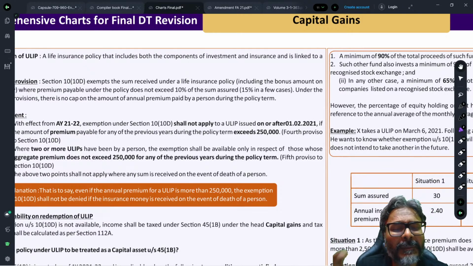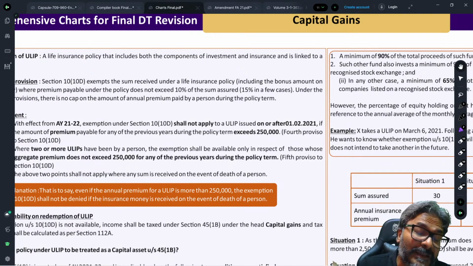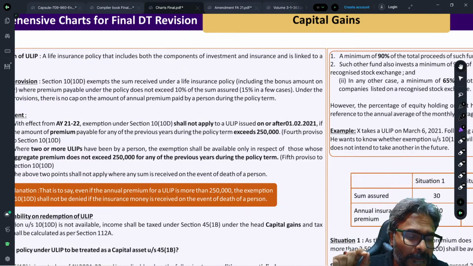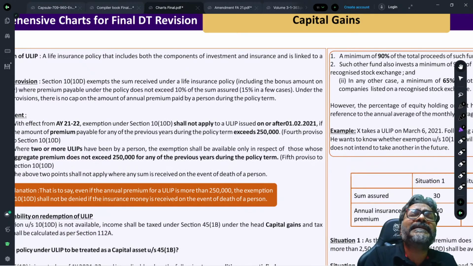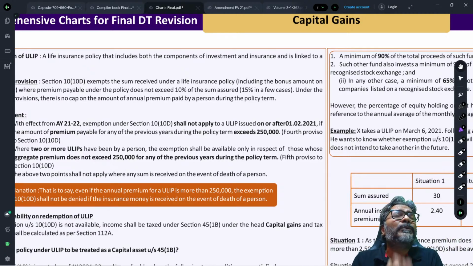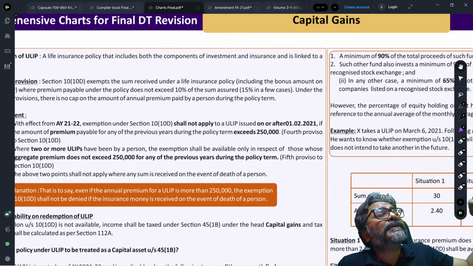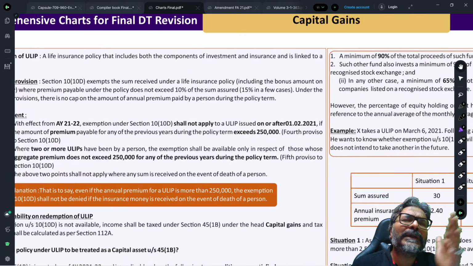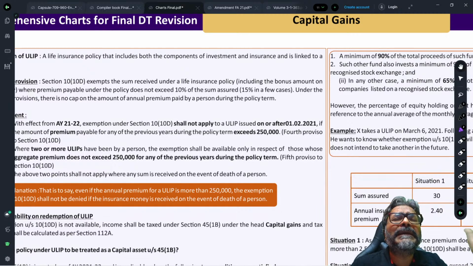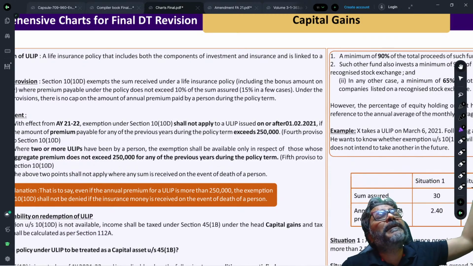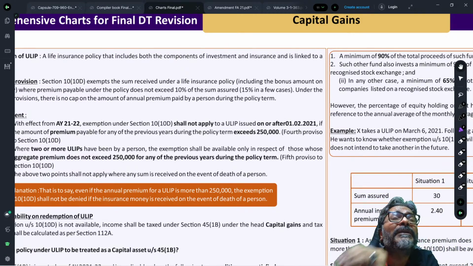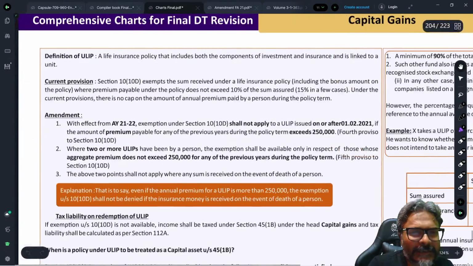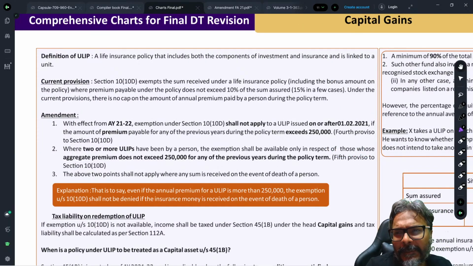Even if the premium amount you are paying is below 10%, not going beyond 10% of the sum assured, people used to say that the exemption of 10(10D) would be available because the annual premium does not exceed 10% of the sum assured. So even if you pay a very high annual premium, you would still be eligible for the exemption under section 10(10D). Henceforth this will not be applicable because of this amendment.